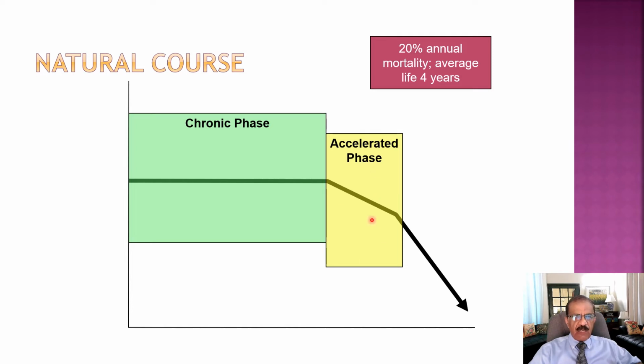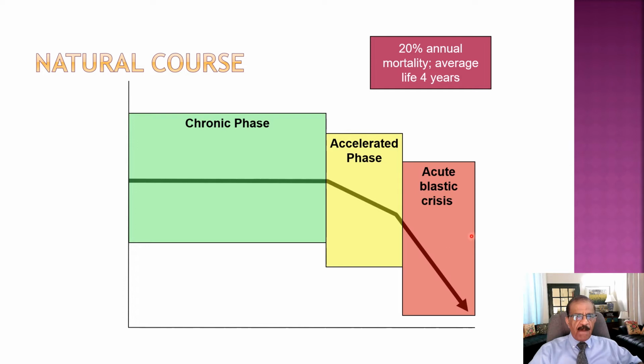So the patient is likely to become symptomatic at this stage, and our treatment is to keep the patient in the chronic phase and actually to reverse it. After the accelerated phase, because of another mutation, it could end up in acute blastic crisis. This is a really serious phase. Patients who go into acute blastic crisis have very high chances of death.